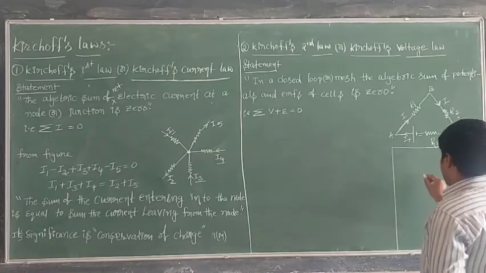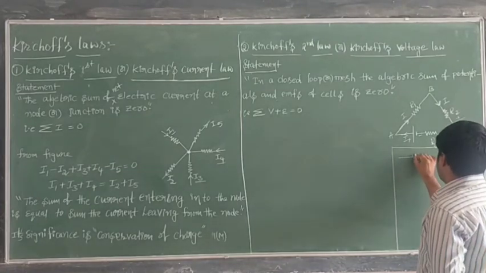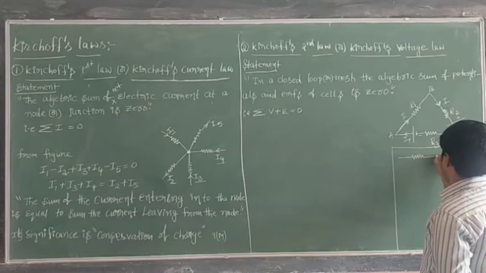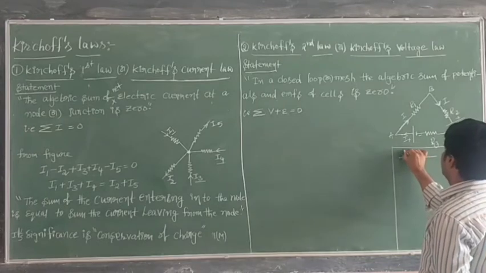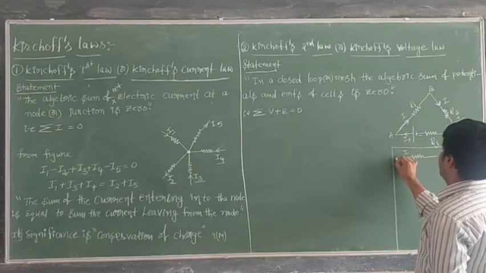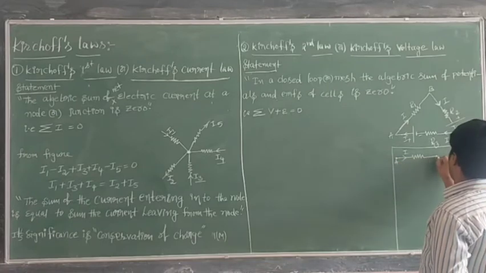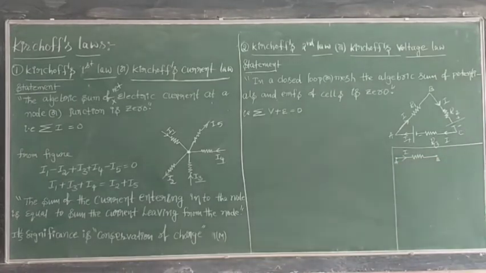Here the current I is flowing from point A to point B. Here is another case I am going to take. In this case, current is flowing from B to A. This is B, this is A.